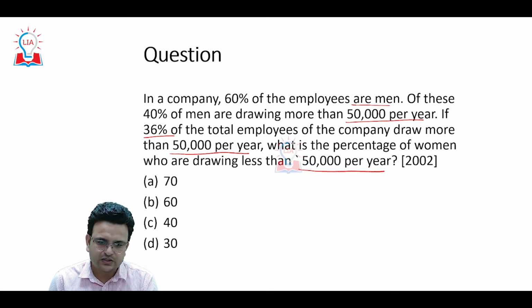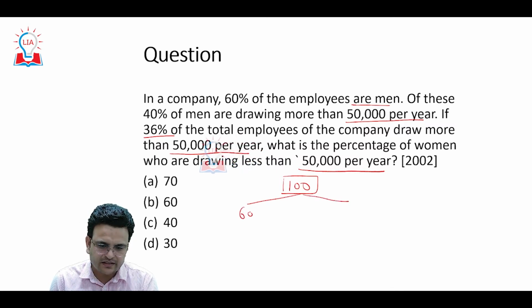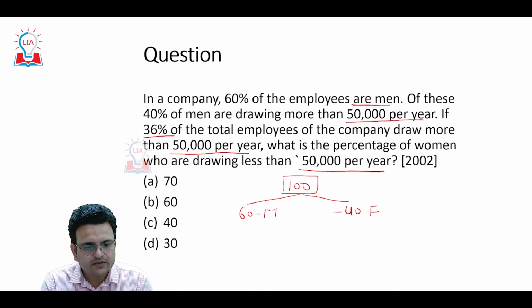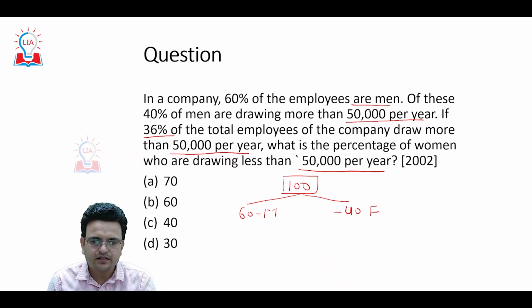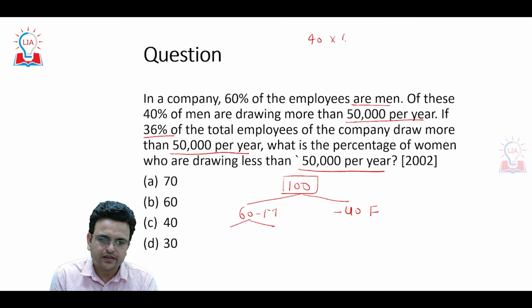We are considering total employees as 100. Out of 100, we know that 60% are male, so 60 will be male and 40 will be female. Of these, 40% of men are drawing more than 50,000 per year. So 40% of 60 will be 24.